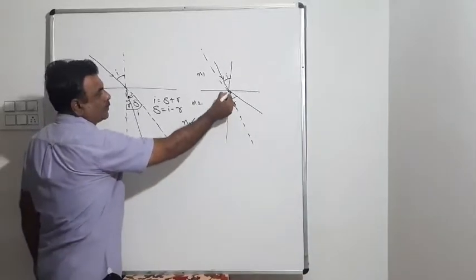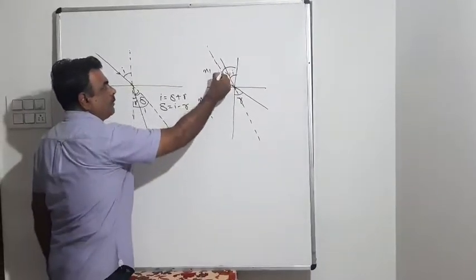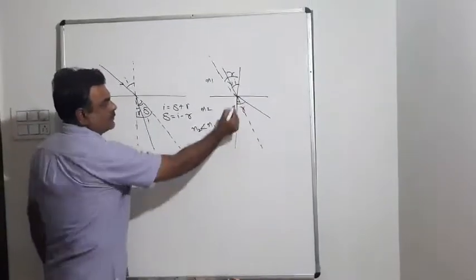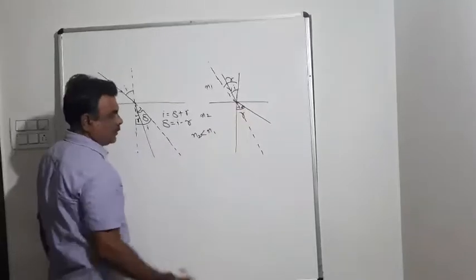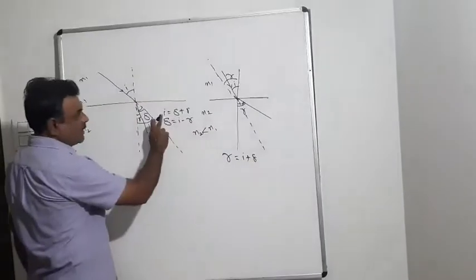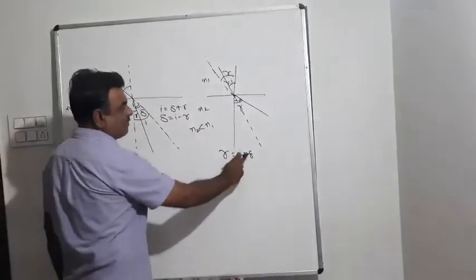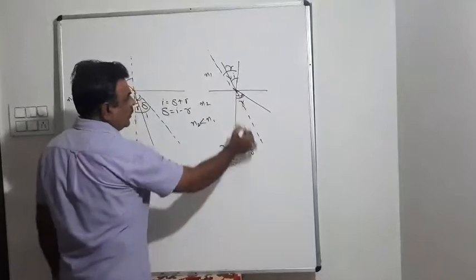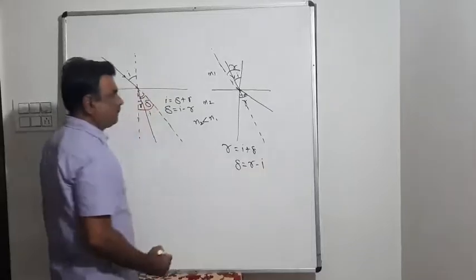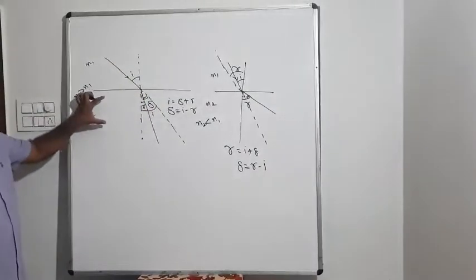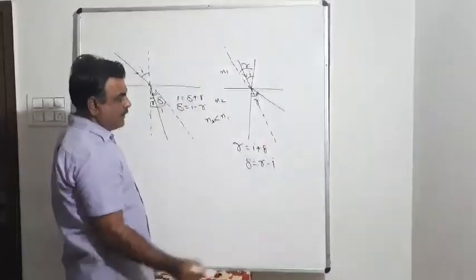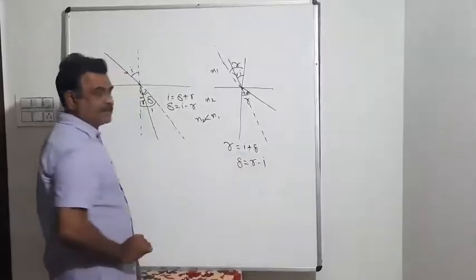So this will become r and this will be delta. Correction, so here we have r is equal to i plus delta. In the previous figure, i was delta plus r, while here r is equal to i plus delta. That's why here delta will be r minus i. So when light passes from optically rarer medium to denser, it deviates by angle i minus r. Denser to rarer, it deviates by r minus i.